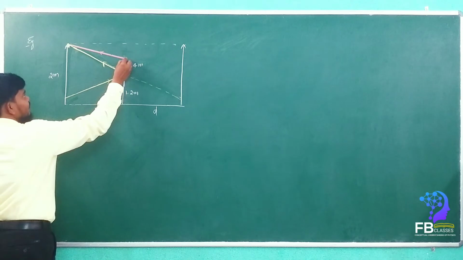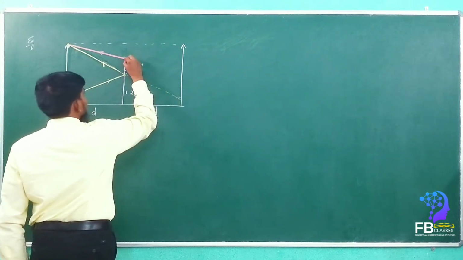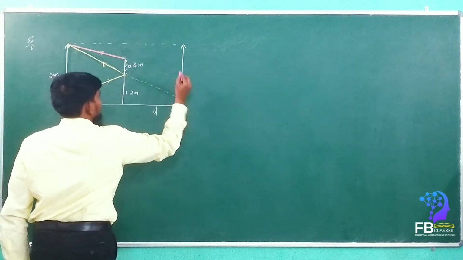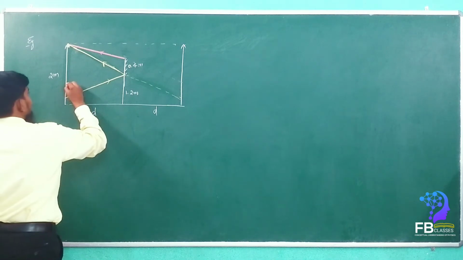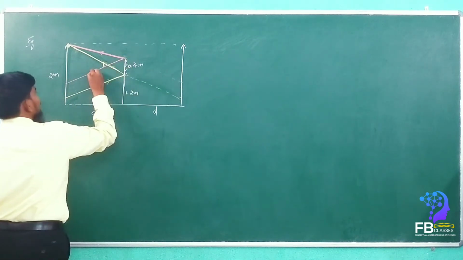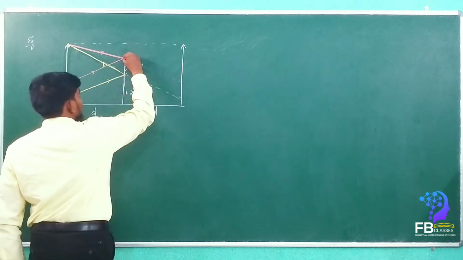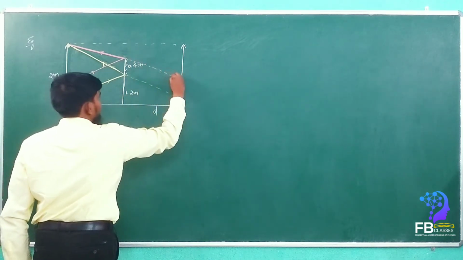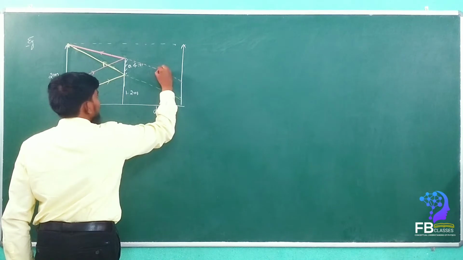So this second ray will come from where, my dears? It will come from here. So this is the second ray.